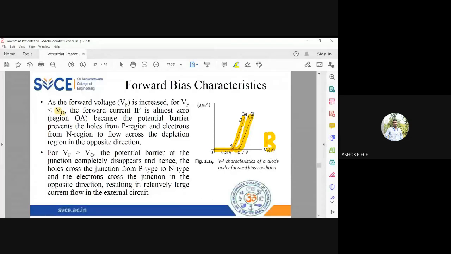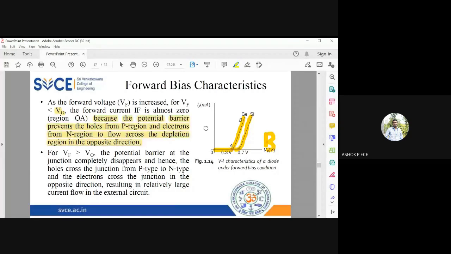When you give more potential, more energy means electrons and holes will easily cross the potential barrier, and it is going to contribute to electron current and hole current. As long as the voltage is less than the barrier potential, the potential barrier will prevent the flow of charge carriers on either side.